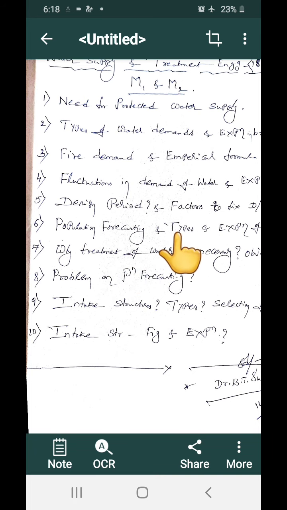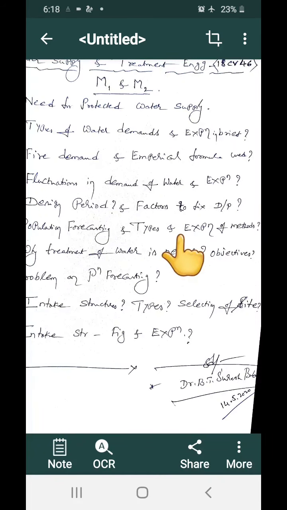Those methods are called the types. We already know that there are 9 methods. I have explained everything. It is given neatly in the Santosh Kumar Garg textbook or in my notes. So you can refer to any textbook, and you will get all these methods. For example, what are those methods?